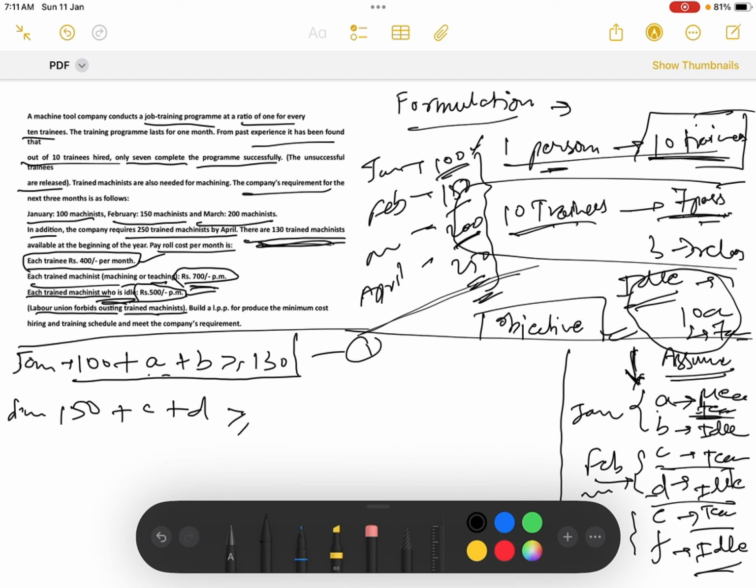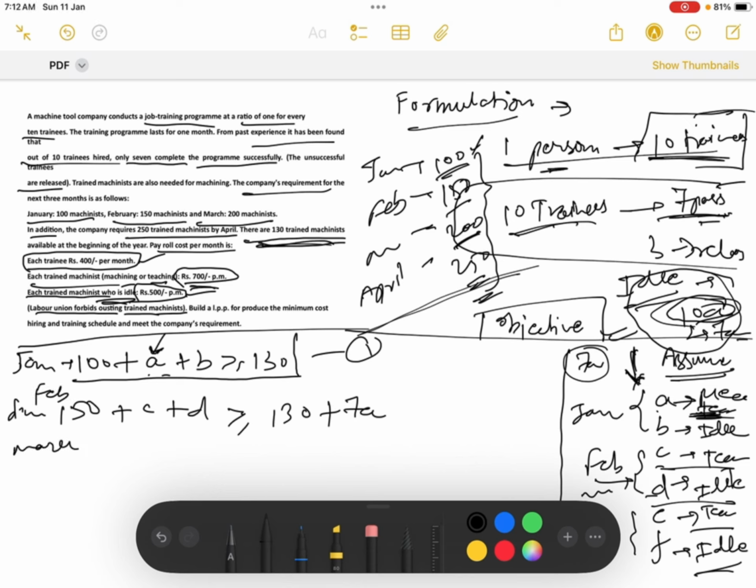It will be greater than or equal to 130 plus... Now see, here is the part that since A was already teaching, as I told you, when A teaches, there are 10A employees who are getting trained, and of those 7A get passed. So we also have to add the passed people who have already passed the training. So here it will come 7A. Now this was for Feb.